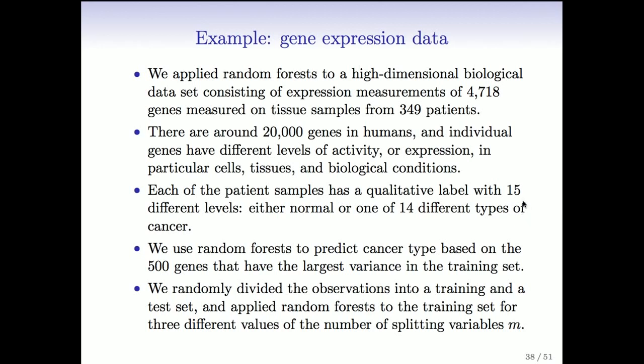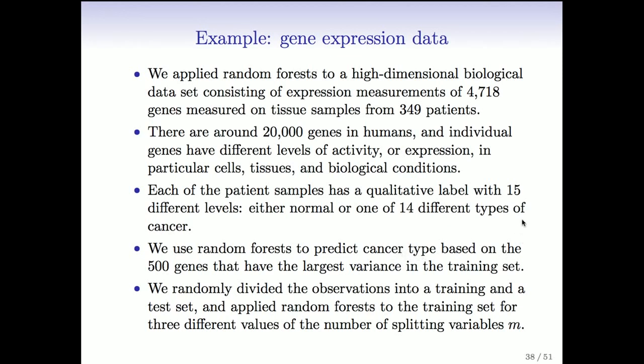So we're going to apply the random forest method we just described to this high-dimensional data. But instead of using the entire set of 4,718 genes, we're going to pre-screen the genes. We're going to choose the genes having the highest variance across the training set. It makes sense to use variance to reduce the number of genes, because if something has small variance across the training set, it's probably not very predictive, right? So choosing the ones that have the largest variance are the ones most likely to be predictive.